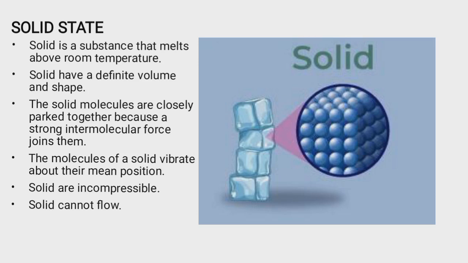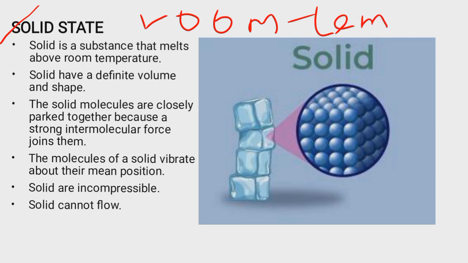On to the next slide now, we have solid. And when we say solid, what is solid? Actually, for us to be able to know that a substance is solid or liquid or gas, the benchmark is the room temperature. It's the room temperature that determines the state in which a substance exists. And what is room temperature? That was asked in the class. Actually, room temperature is the ambient temperature of the environment, whose value ranges between 20 to 25 degrees Celsius.